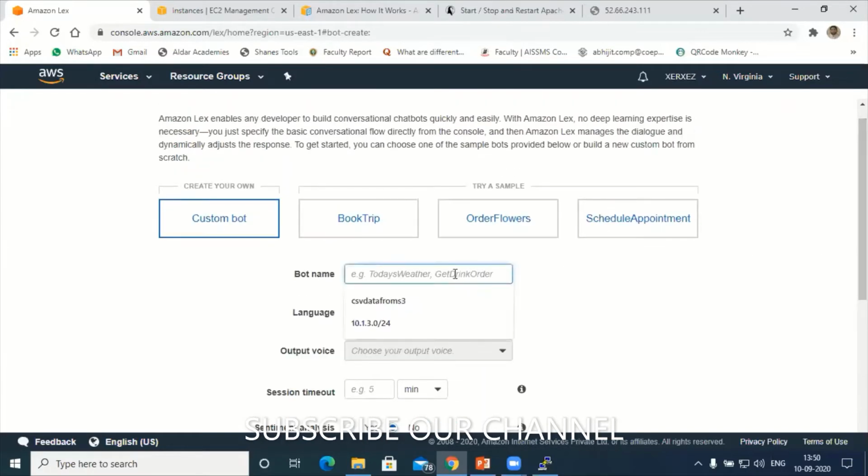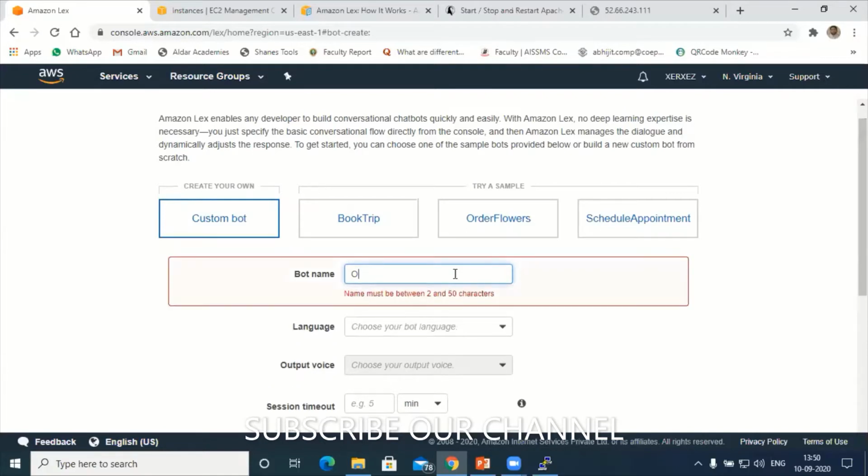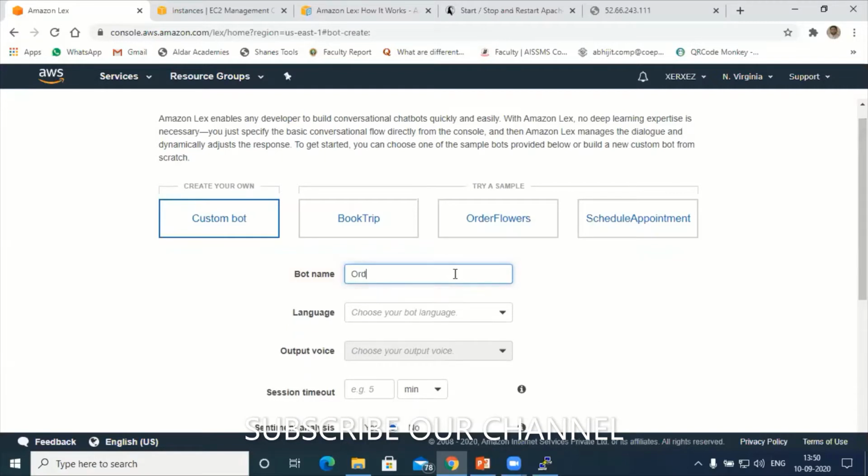Give the name for the bot. Let's say the name of the bot is order flowers. Make sure that while entering the name, you should not leave any space between the two words, otherwise it sends an error message. Let's say the bot name is order flower.